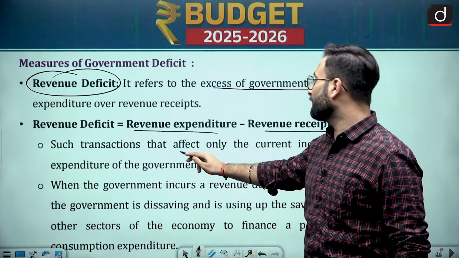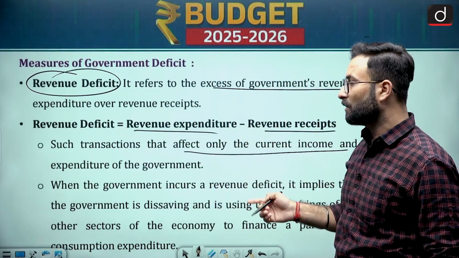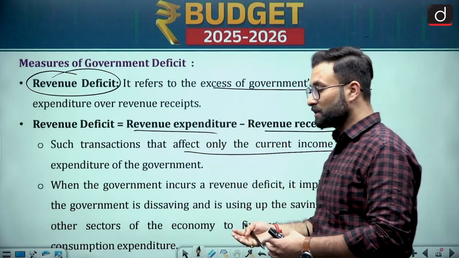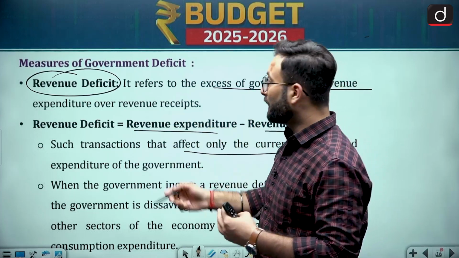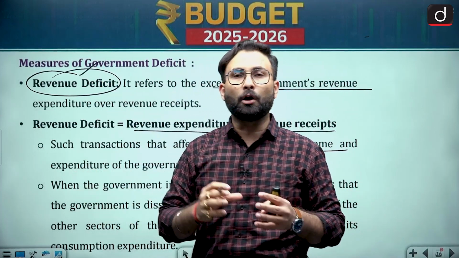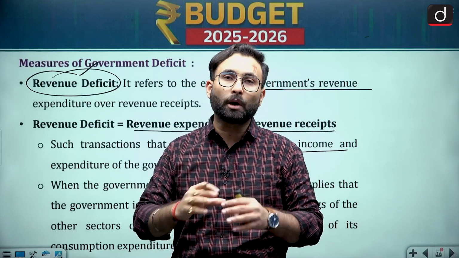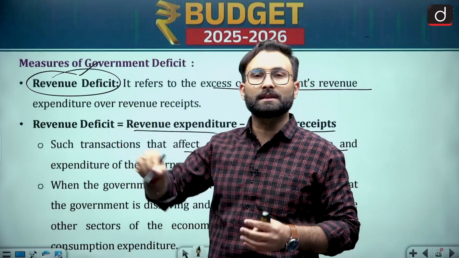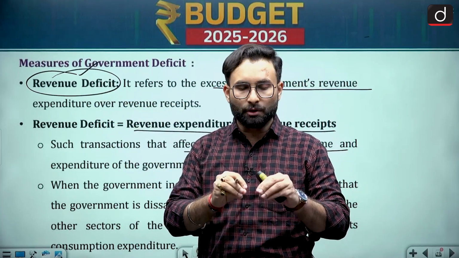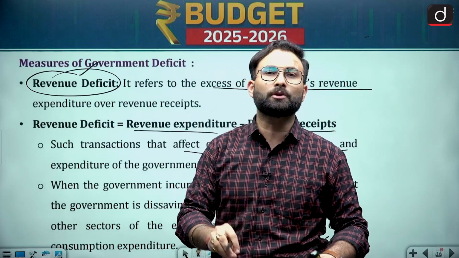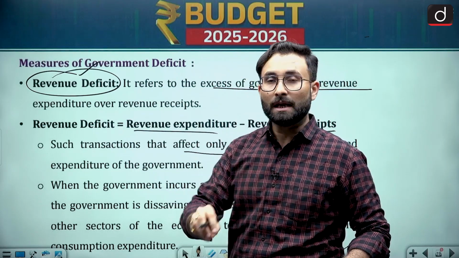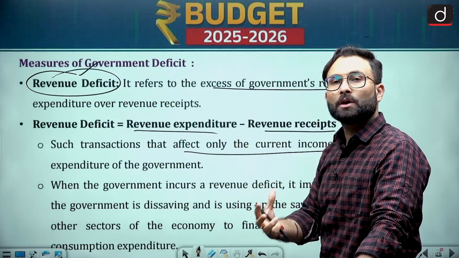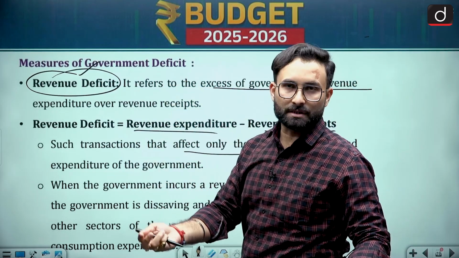Such transactions that affect only the current income and expenditure of the government are basically your revenue receipts. Now herein what they are trying to say is that when we are having a revenue deficit, that means that the government is not able to run its ordinary functions. Because as I told you, when we are talking about revenue expenditure, that is the daily expenditure which is there to run the government, run the administration. If you are not able to do that, then a revenue deficit says that the government does not have enough money to run its administration.